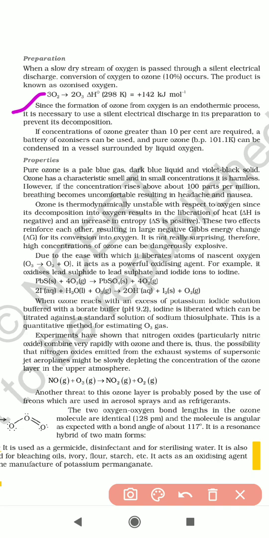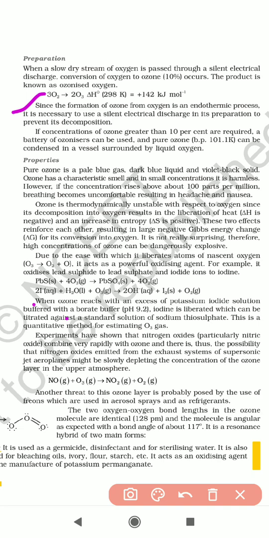If a concentration of ozone greater than 10% is required, a battery of ozonizers can be used, and pure ozone can be condensed in a vessel surrounded by liquid oxygen.